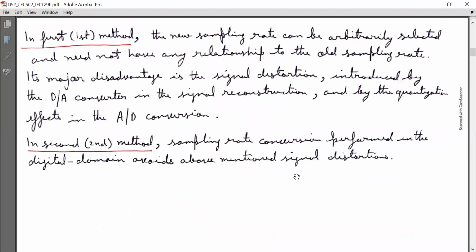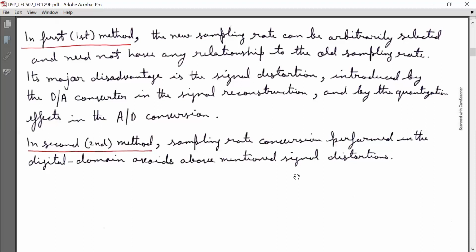In the first method, the advantage is that the new sampling rate can be arbitrarily selected and need not have any relationship to the old sampling rate. This is very important. But it comes at the cost of additional hardware requirement: an analog to digital converter and a digital to analog converter are required.